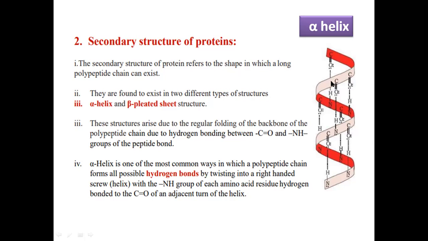See here that the primary structure is here. It shows some coiling or looping of the primary structure. It creates the secondary structure.